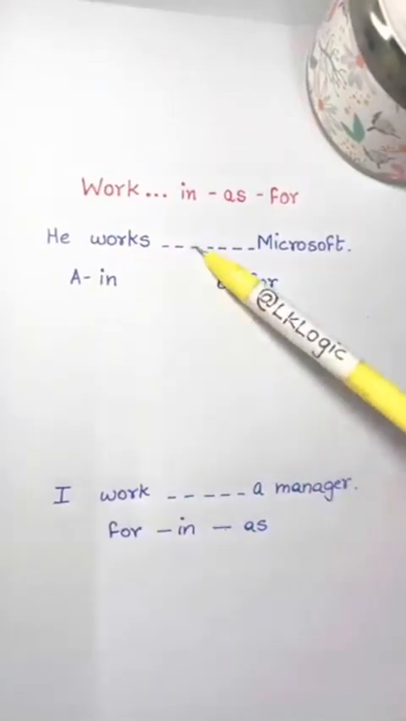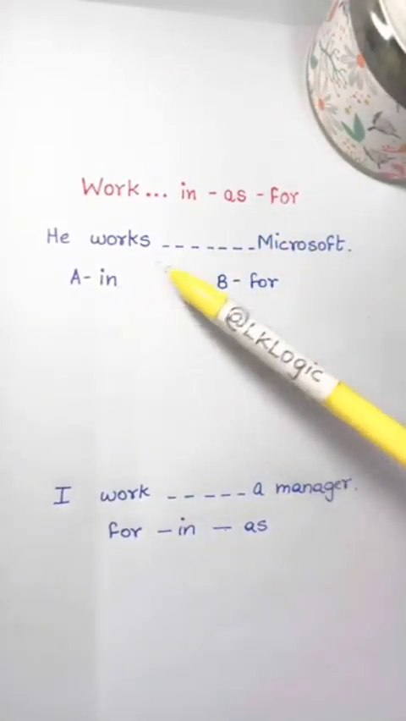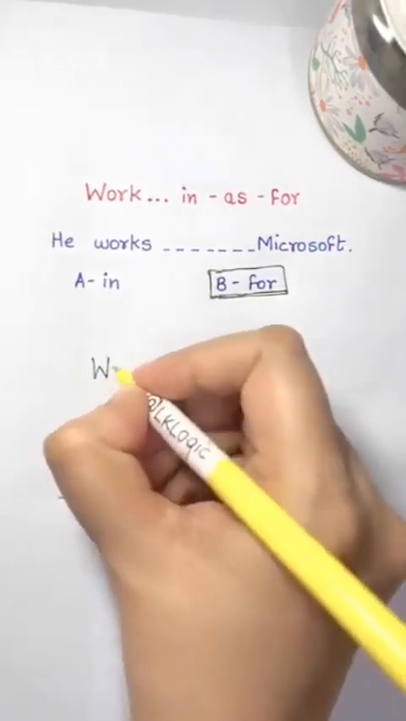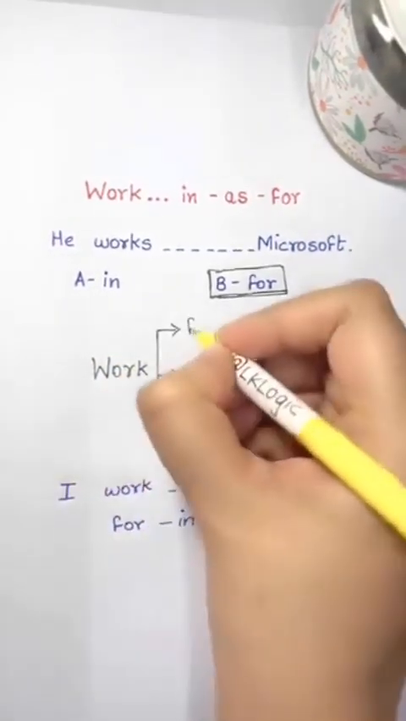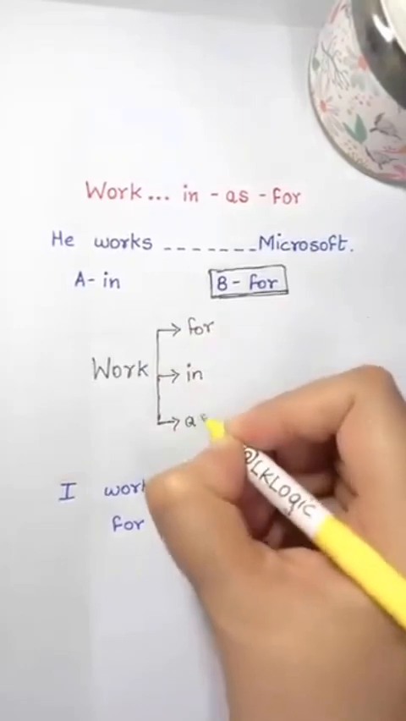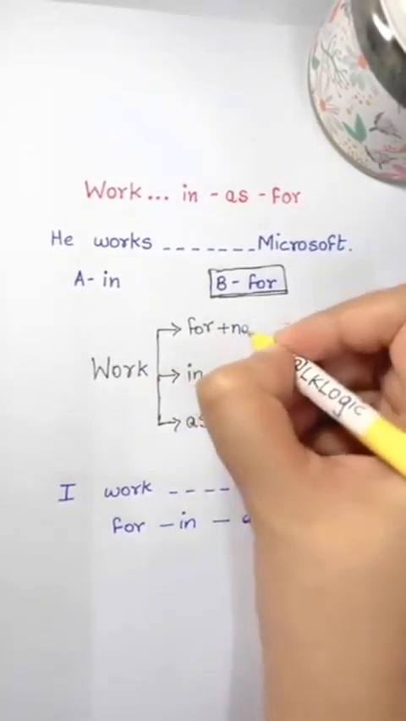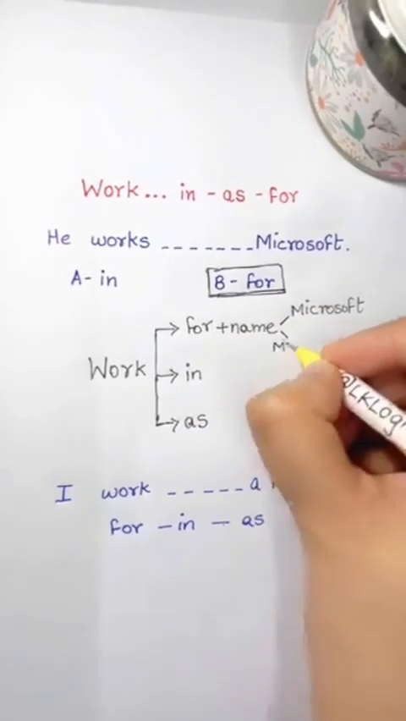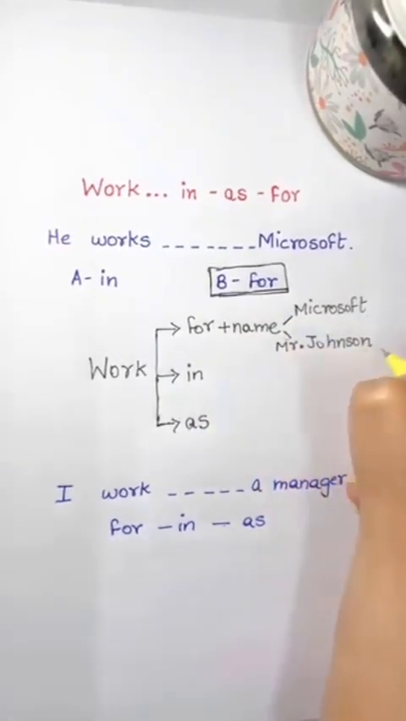He works blank Microsoft. In Microsoft, for Microsoft. Well, the answer is for Microsoft. The verb work could be followed by for, in, or as. We use for if it's followed by a name. He works for Microsoft, name of a company. He works for Mr. Johnson, name of a person.